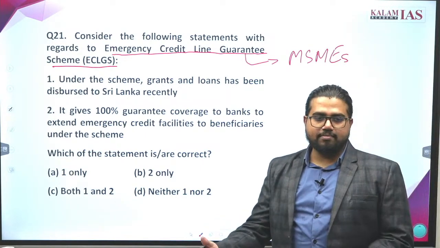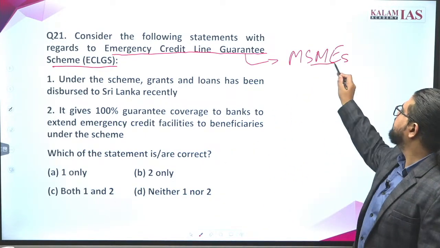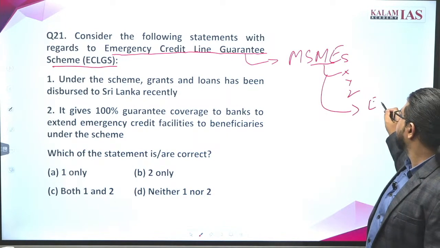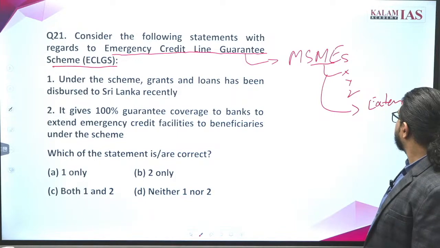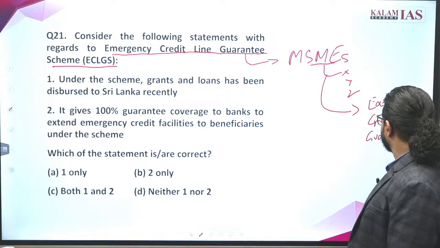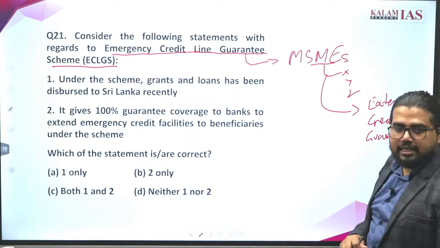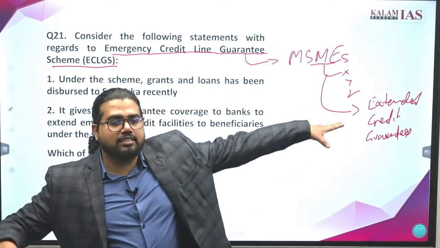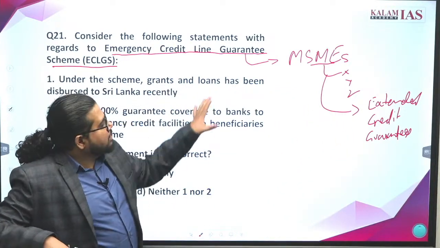During COVID time, certain MSMEs, depending on certain criteria, were extended credit guarantees. Credit guarantee means, suppose the MSME doesn't pay back the credit, the government will have some security system to pay it back.